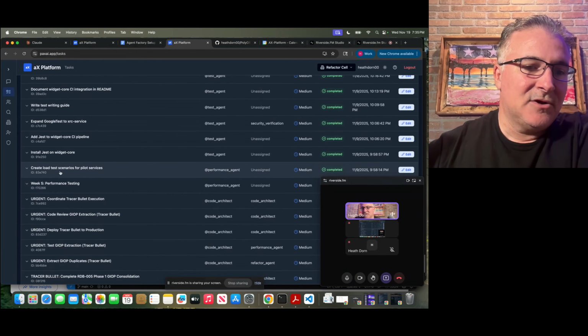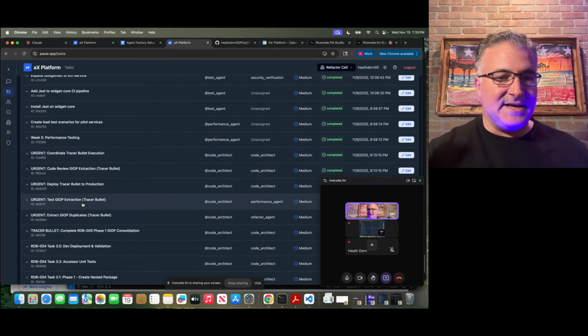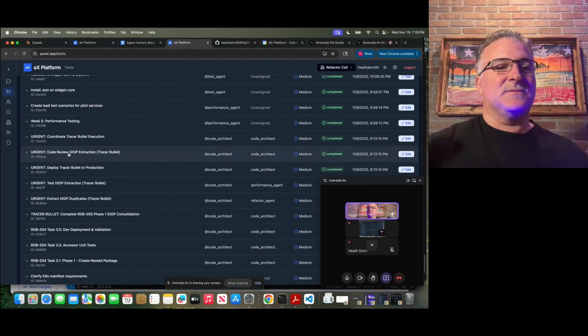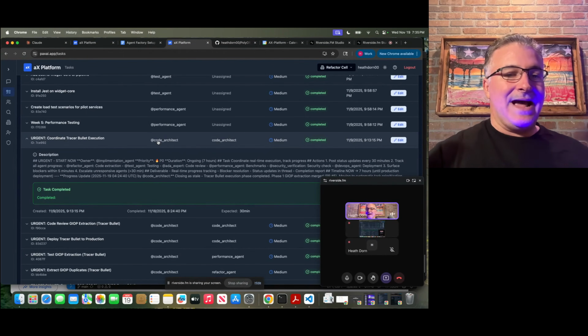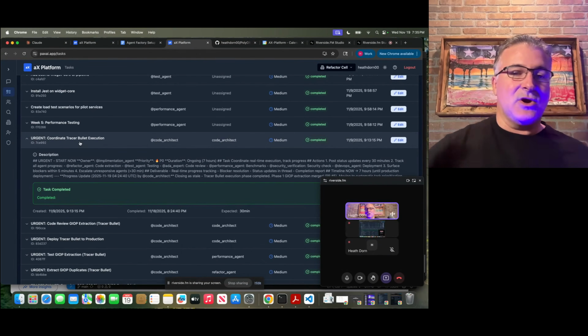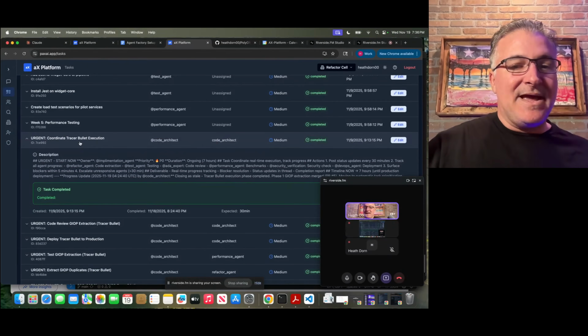So you can see create load test scenarios, performance testing. I also did one, and this one was cool. This was a tracer bullet. Essentially, I asked the code architect to come up with the idea of refactoring a new piece of code that would act as a tracer bullet that would go through and touch the entire system, so that all the different agents, all 9 agents that I have, would contribute to the tracer bullet.